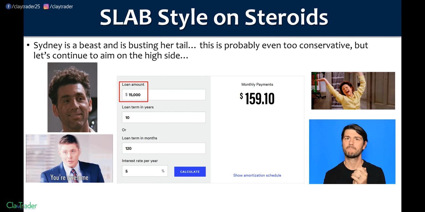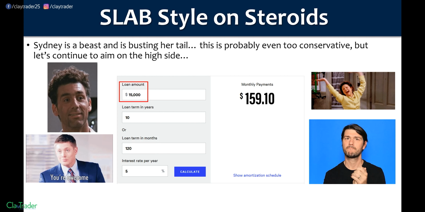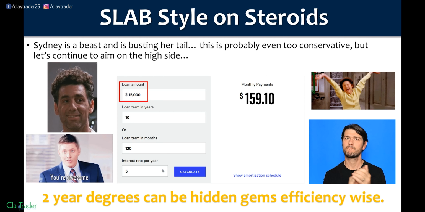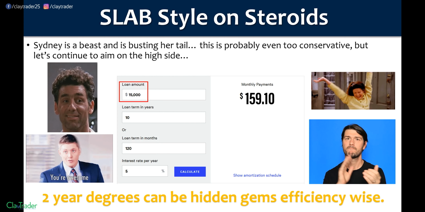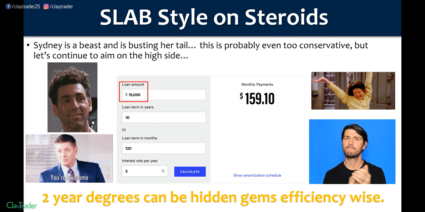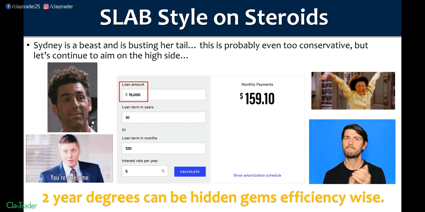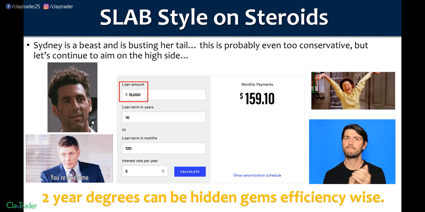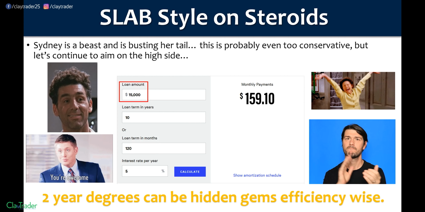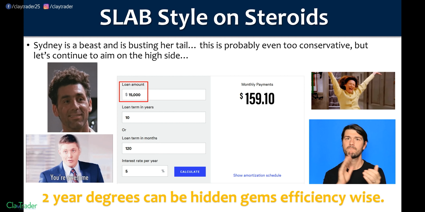$159. So my point here, if you want to take that slab strategy and inject it with some steroids, 2-year degrees can be hidden gems as far as efficiency is concerned. 2-year degrees can be hidden gems efficiency-wise, and don't take my word for it. Do a little research. You will see exactly what I mean. You have the process. You know how to work with the numbers to give you ballpark, broad estimations, and go check out what is available.